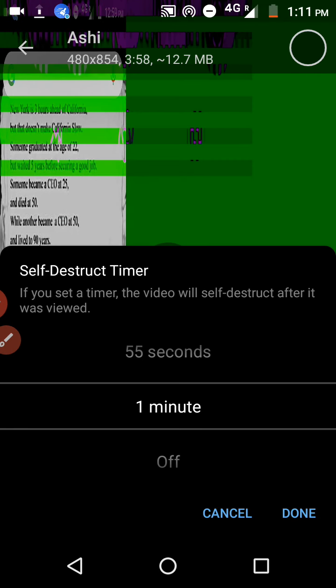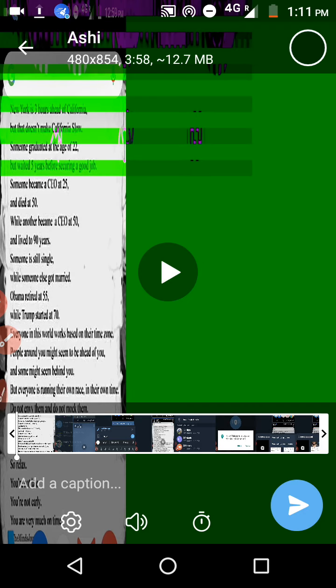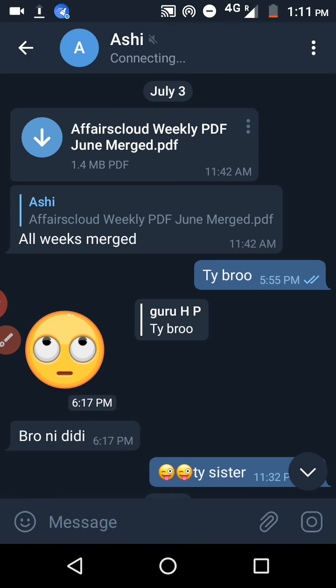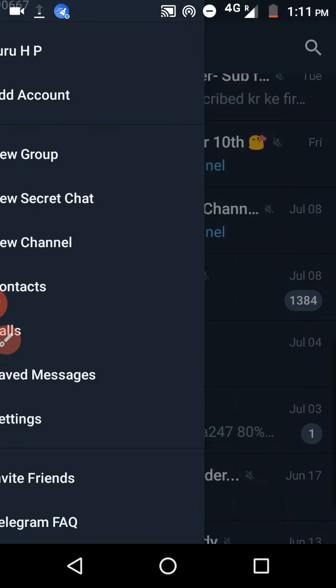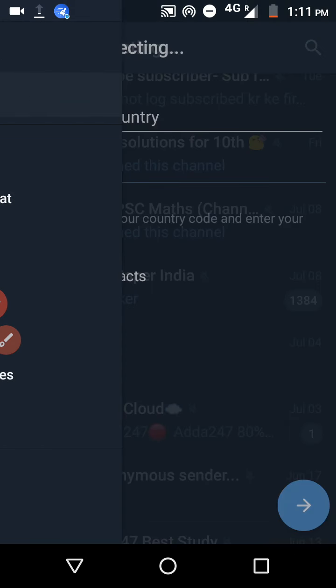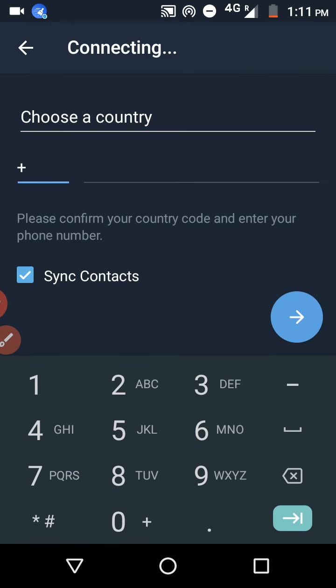And another one is there: you can add multiple accounts at a time. See here, what does that mean? You click on add account. See here, I'm using this Telegram with one of my numbers. If you want to add two numbers to Telegram, what you have to do is just give your number here. I'm just giving one randomly.